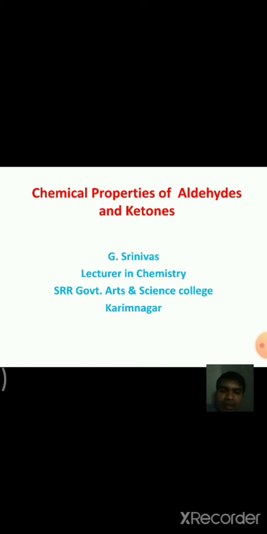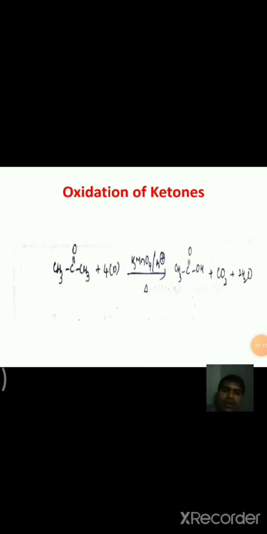And in today's class let us discuss some more properties of aldehydes and ketones. In the previous class we discussed oxidation of aldehydes. In today's class, this is oxidation of ketones.